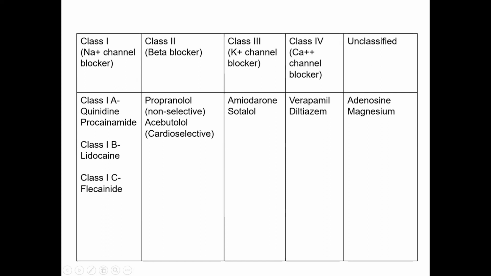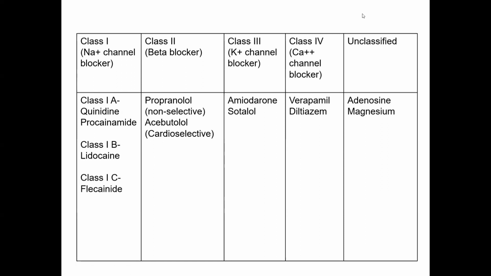Okay. So class 1 means that is sodium channel blocker. You know the action potential, where sodium, potassium, calcium channels are involved. So class 1 means it inhibits, blocks the sodium channel. Class 2 means beta blocker. Okay. Class 3 potassium channel blocker. Class 4 calcium channel blocker, and other is unclassified.